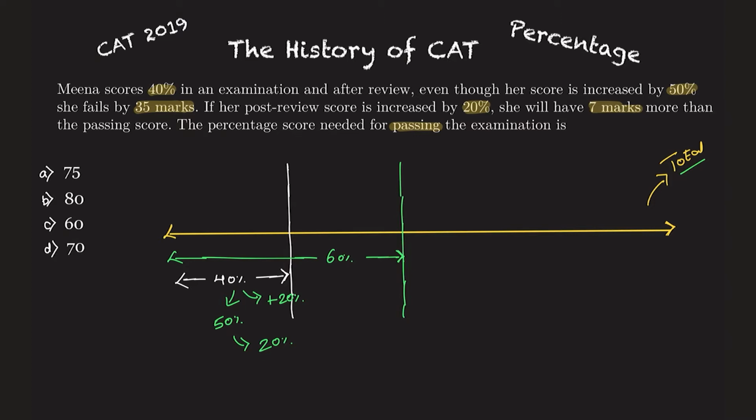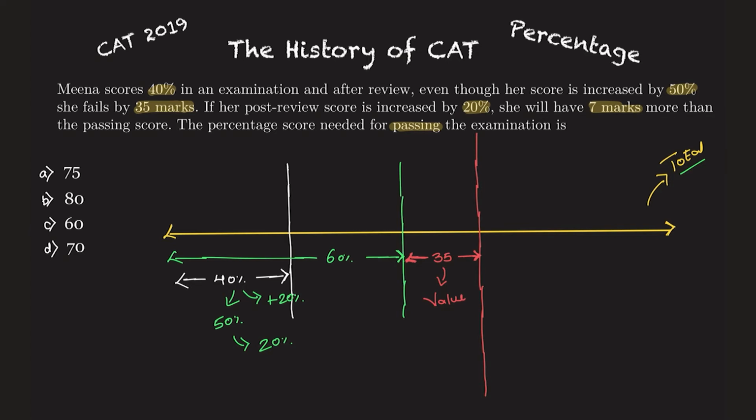But then as well, she fails by 35 marks. I don't know what the passing mark is. This will obviously be ahead of this. But still she fails by 35 marks. So this range from 60% to the passing mark is nothing but 35 marks. What is the percentage here? I don't know, but I know the value given to me from 60% to the passing mark is 35 marks.